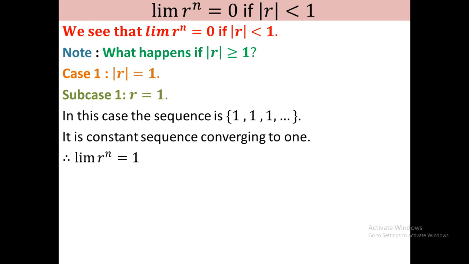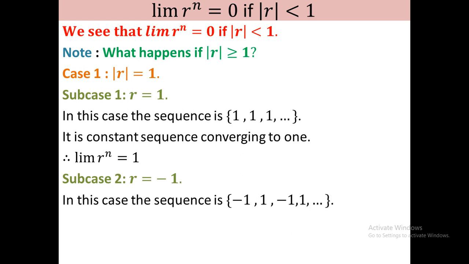Now we consider sub case 2, where mod of r is 1 and you consider r as minus 1. So when you take r as minus 1, the sequence r, r square, r cube will be minus 1, plus 1, minus 1, plus 1. Okay, the sequence is minus 1, plus 1, minus 1, plus 1. This is actually an oscillating sequence, because